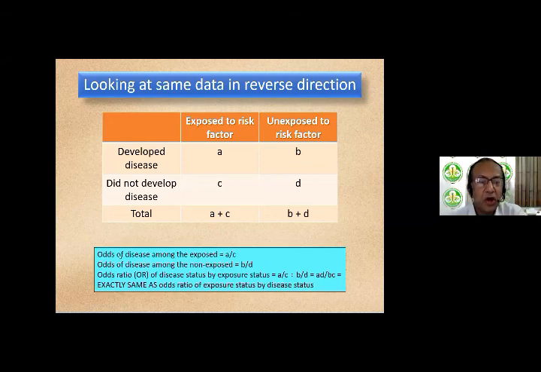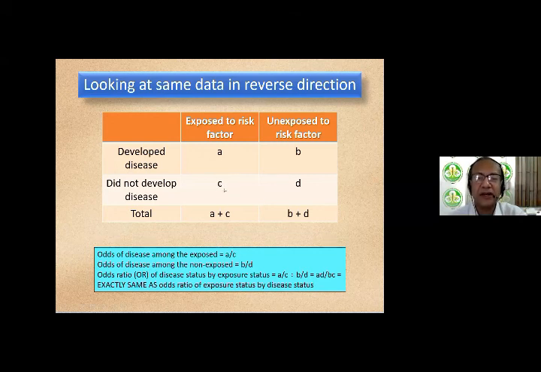Okay, now let's calculate the odds again. So now the odds of developing the disease amongst the exposed. Remember the previous example was odds of having exposure amongst the disease. Now we're looking at odds of developing the disease amongst the exposed, which is A by C. So amongst the exposed, what is the odds of developing the disease? This now becomes your slice of the pizza, and the C becomes the rest of the pizza.